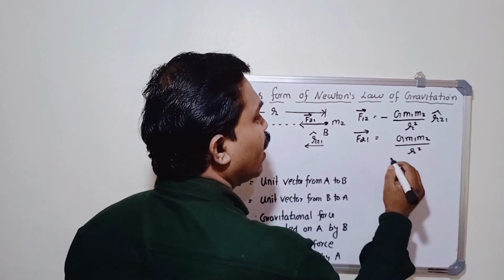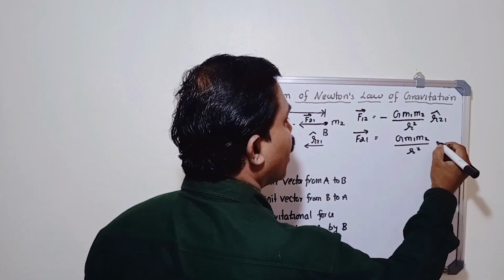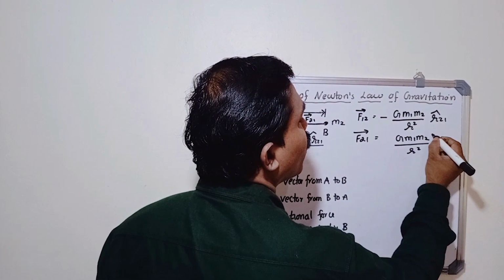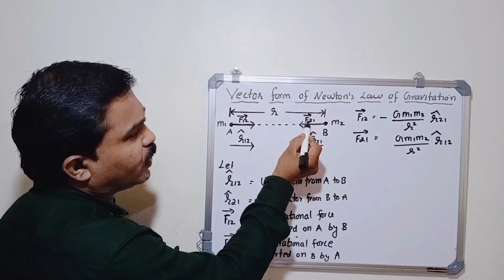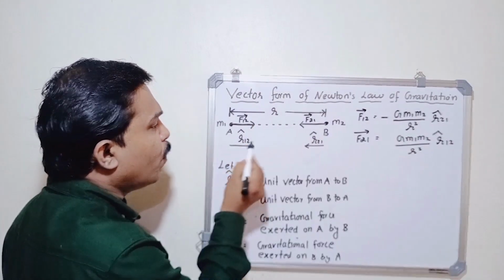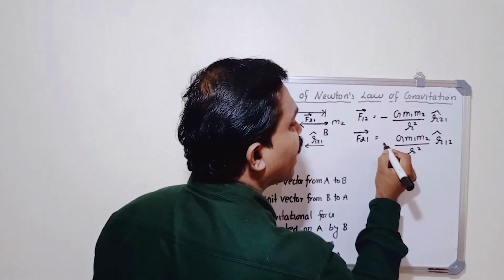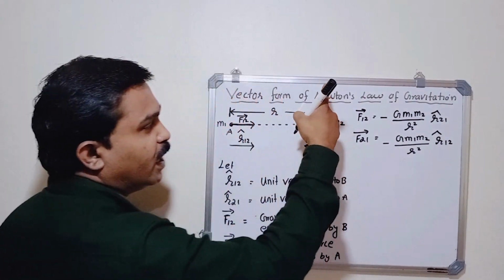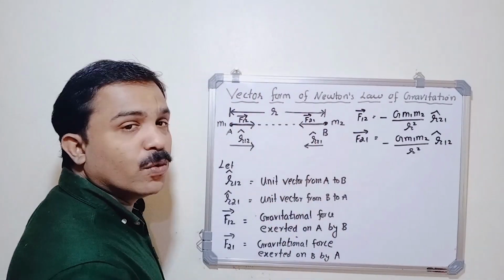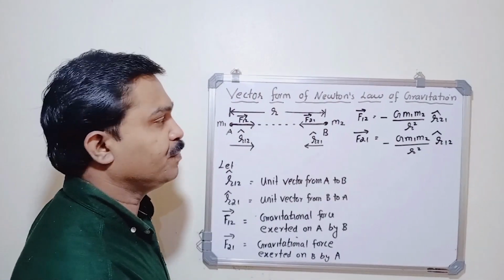So F21 equals G M1 M2 divided by R square into R12 cap. See the direction of F21, it is opposite to the direction of R12 cap, so I can put a negative sign here. This is the vector form of Newton's law of gravitation.